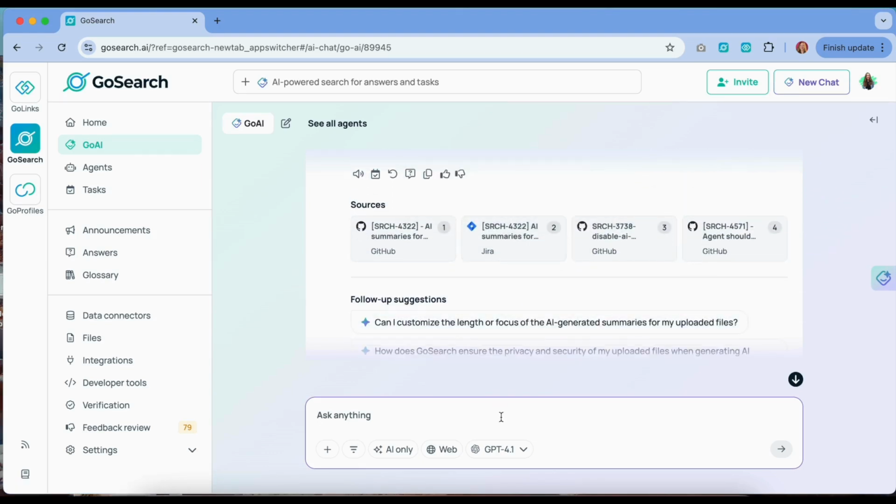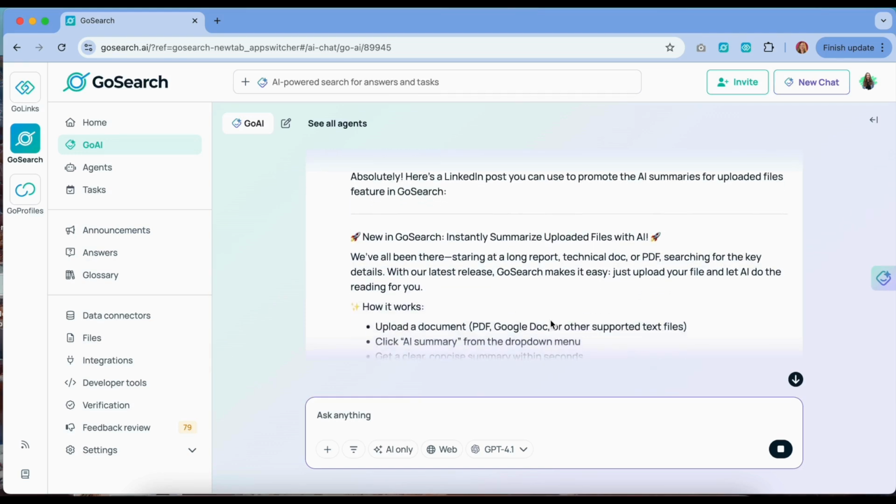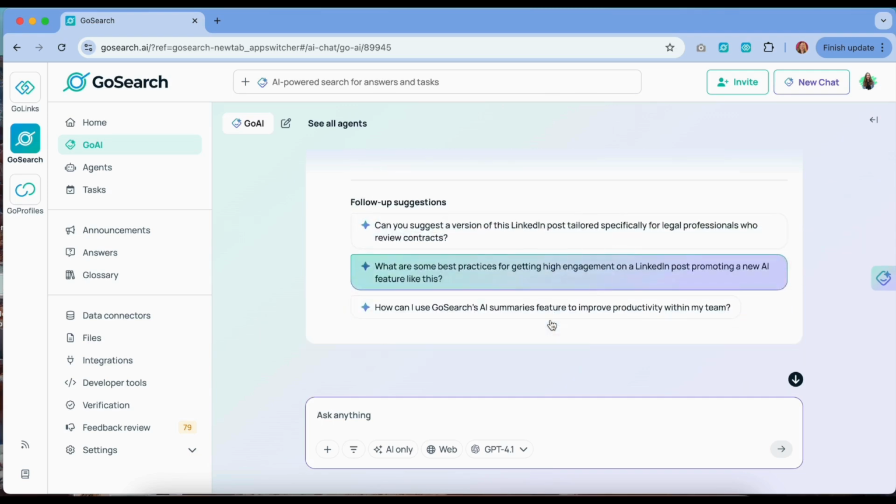Your AI assistant is about more than just answers. With GoAI, you can turn those insights into content, decisions, and next steps. GoAI understands conversation history and generates polished content for your next update, post, or email, in context and in seconds.